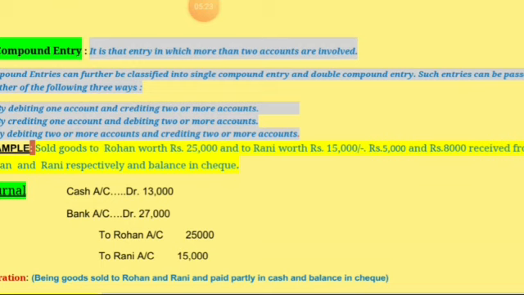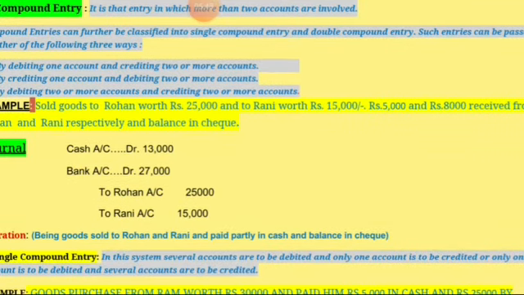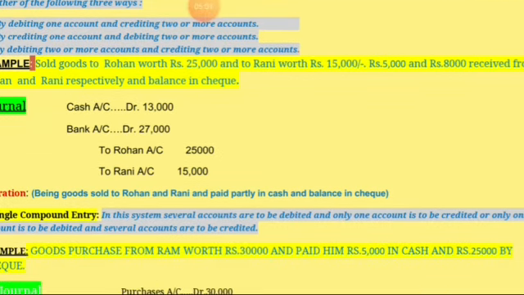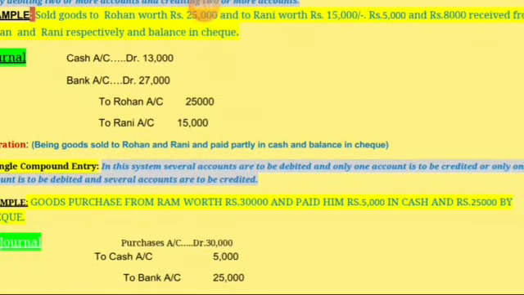Sold goods to Rohan worth rupees 25,000 and to Rani worth rupees 15,000. Rupees 5,000 and 8,000 received from Rohan and Rani respectively in cash and the balance received in cheque. The journal will be cash account debit 13,000, bank account debit 27,000, to Rohan account 25,000 and to Rani account 15,000. And narration will be being goods sold to Rohan and Rani and paid partly in cash and balance in cheque.